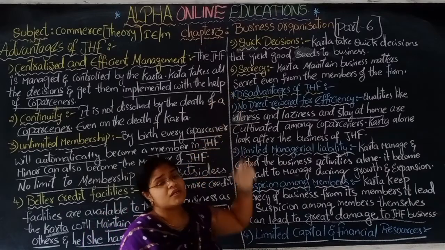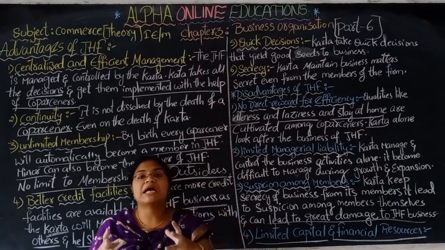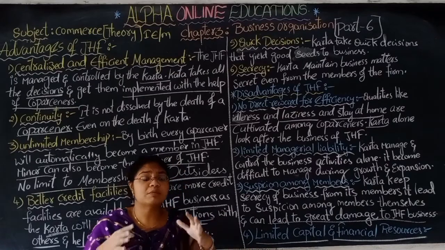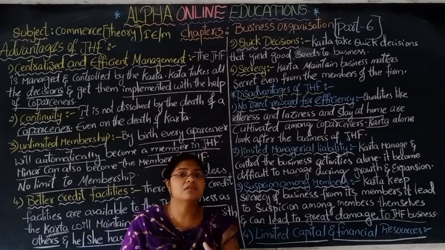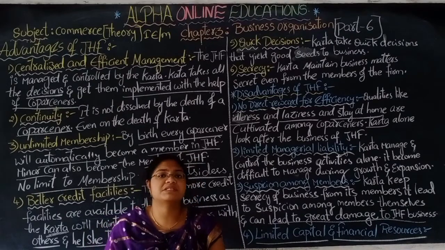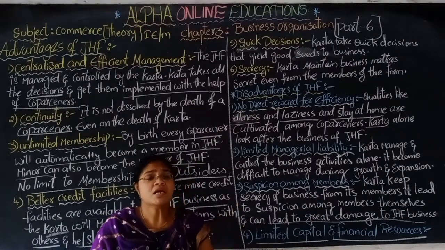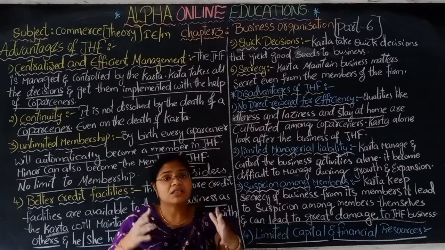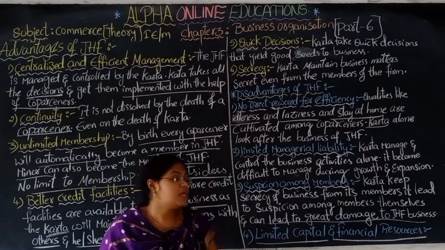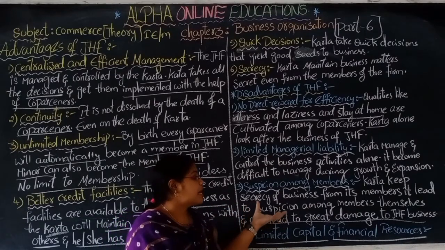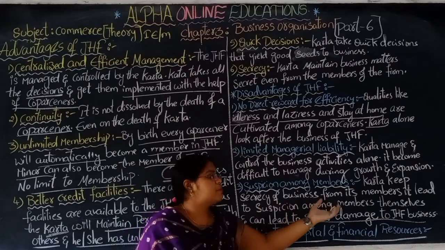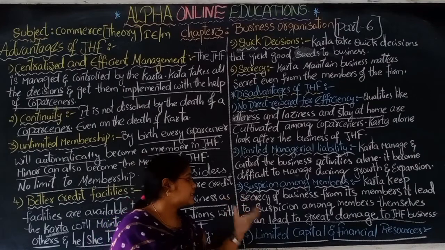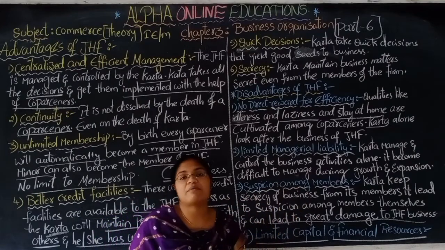This small misunderstanding and suspicion comes from secrecy. He maintains everything secret, so it will create some negative opinion of the Karta. Members who don't want to be in the business may want to go out of it because he maintains everything secret and is not sharing with anyone. These members can't deal with any third party; only the Karta deals with everyone. Yes, this creates suspicion among the members themselves. They start a negative mindset against the Karta, and it leads to great damage to the business.